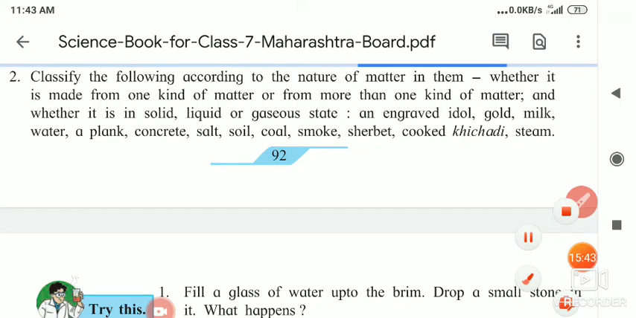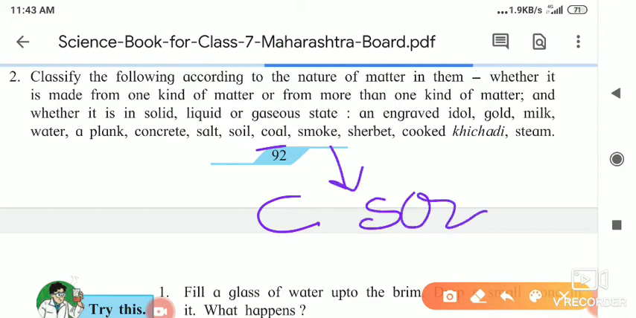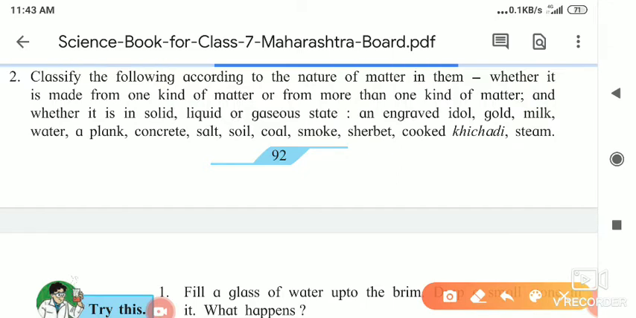Next is coal. You know that coal is there. Coal is made up of only one substance, that is carbon. Smoke inside, yes, so many gases are there. SO2 is there, CO2 is there. These gases are present inside the smoke, and carbon particles are also present inside it.